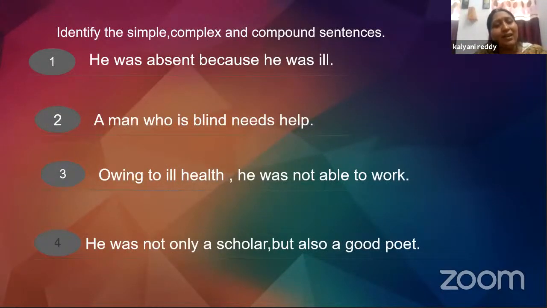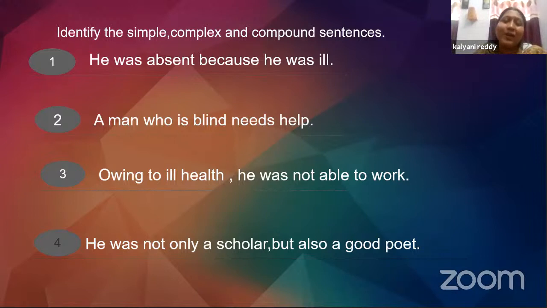Okay, now here is a task for you, students. Identify simple, complex, and compound sentences. Well, a compound sentence is also made of simple sentences. So, let us see the complex and compound sentences. He was absent because he was ill. When you take a look at it, there are two independent clauses here: he was absent, he was ill. What is the connecting word that we have used? Because. He was absent because he was ill.